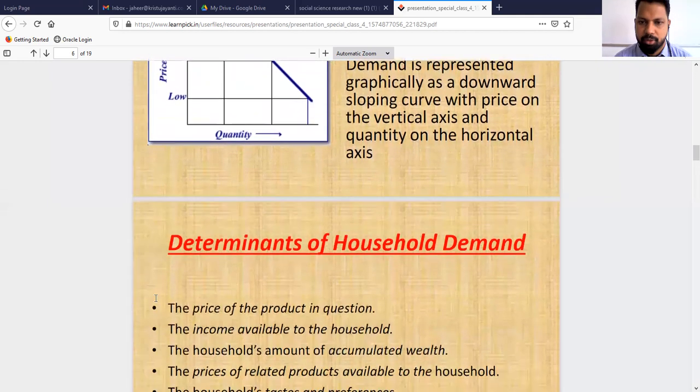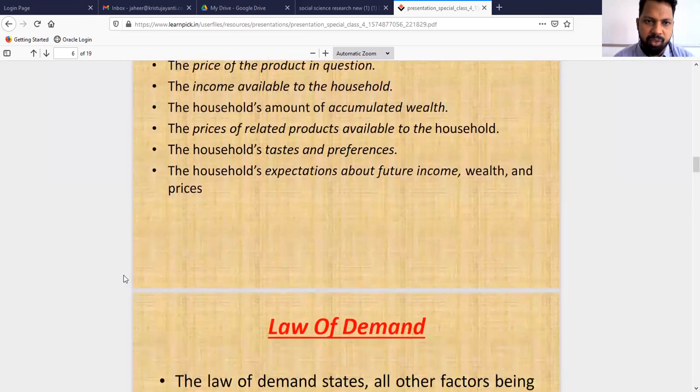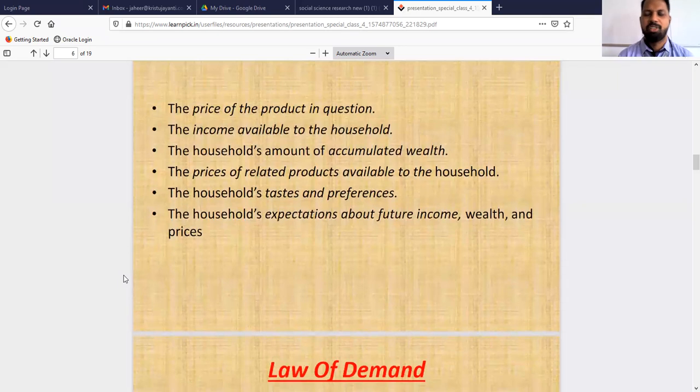Now we are going to discuss what are the factors which affect the demand for the commodity. The first, the foremost factor, is the price of the commodity. So the price of the commodity affects the quantity demanded. If price is high, in general the demand for that commodity is comparatively less. In the case of normal commodities, if the price is low, the demand for that commodity will be on a higher side. So price is one of the most determining factors for demand for the commodity.